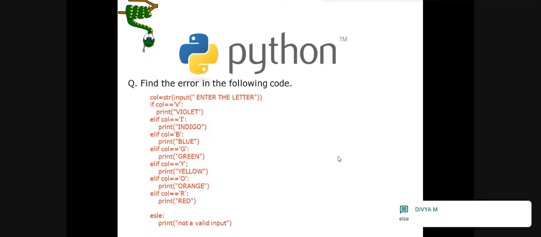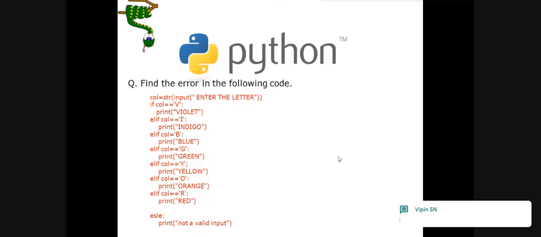Now, what is the error in this code? This is an if elif example. What is the error in this code? I know this program. There is no need of this str function here. Already the input entered by the user is in string form. Although it will not generate an error, it is not necessary. Elif, and the last line else spelling is not correct. After that, ma'am, it's a colon, not a semicolon.